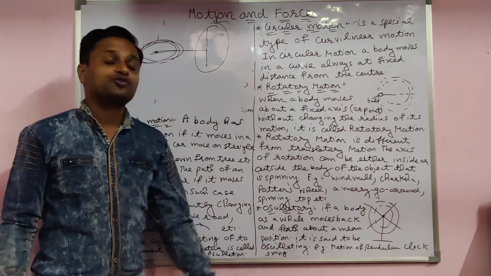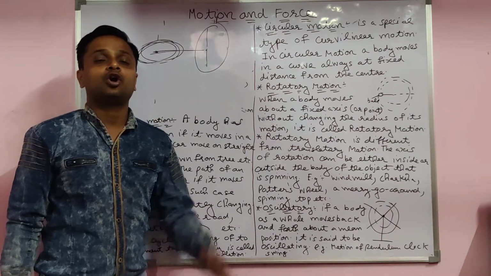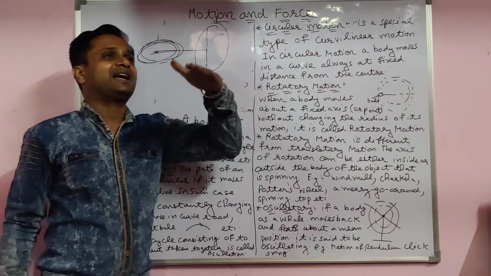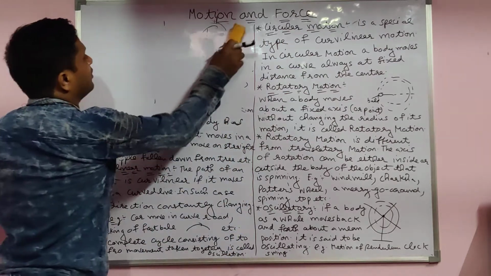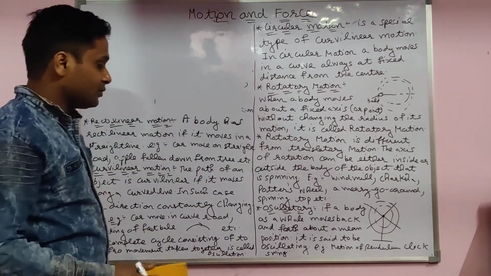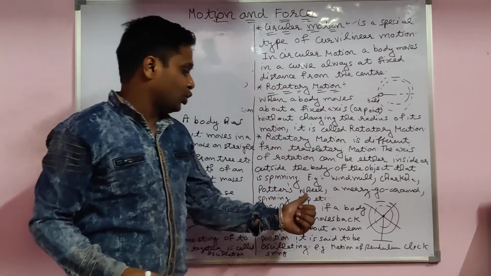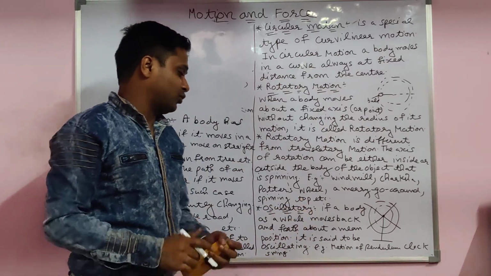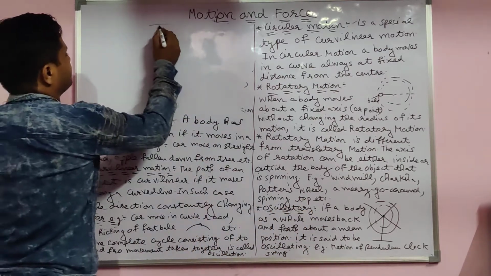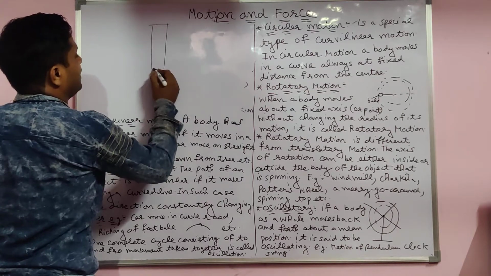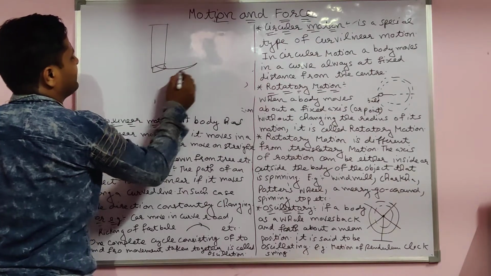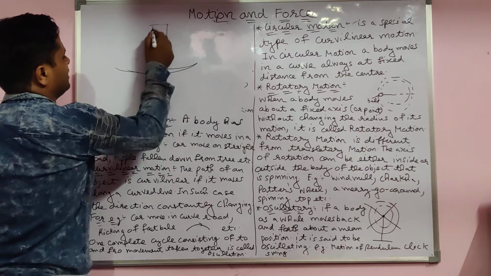Now our next motion is oscillatory motion. Oscillation is to-and-fro, back-and-forth motion. See there, if the body as a whole moves back and forth like this, like one girl on a swing moving like this.